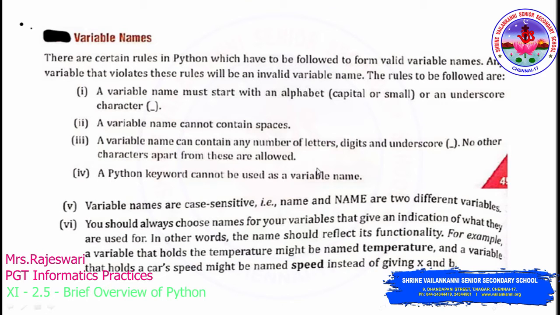The very first rule: a variable name must start with an alphabet or an underscore character. The alphabet can be a capital letter or a small letter, it doesn't matter. So it should always start with an alphabet or with an underscore. After reading all these rules, I'll tell you how these rules must be followed when we are creating a variable.